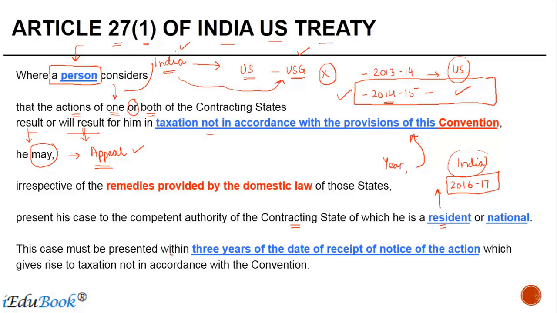The case must be presented within 3 years of the date of the receipt of the notice of the action which gives rise to taxation not in accordance with the provision of this convention. This timeline may differ in different treaties, so you should watch out for that. But what it says is that let's say the assessment order is passed on a particular date, right? You receive the notice of the assessment order on, let's say for example, 1st April 2015. You have to file a MAP application within 3 years from the receipt of this notice.